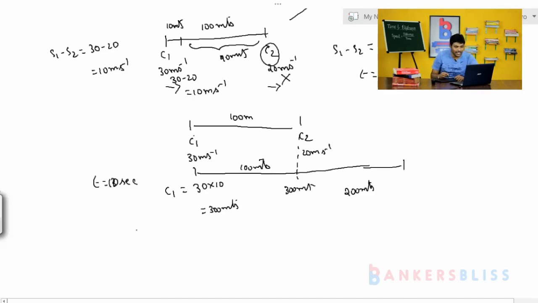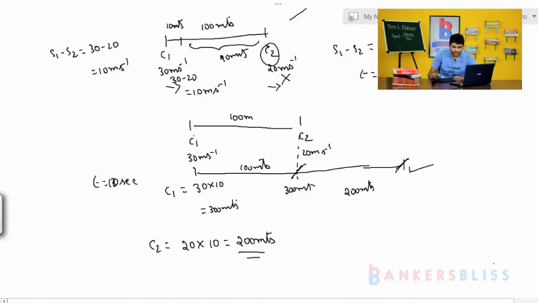So do we get that data? Yes. Car 2 is equal to 20 meter per second into 10 seconds, that is 200 meters. So 100 meters plus 200 meters. So car 1 has traveled 300 meters to catch car 2 and car 2 has traveled 200 meters. Okay, see here. In this diagram also we have identified that car 2 has traveled 200 meters. So with the help of the relative speed, you can save a lot of time.